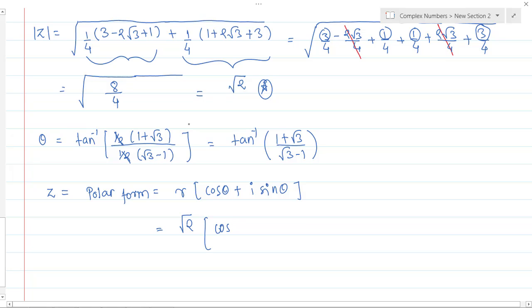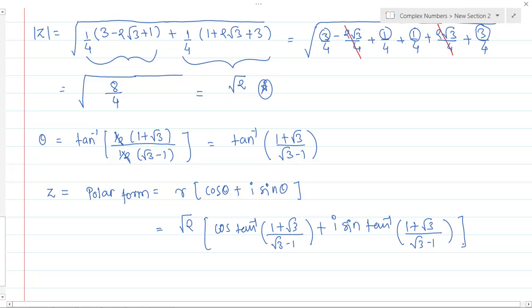But what is theta? That is nothing but the tan inverse of. Okay, so cos of tan inverse of 1 plus √3 upon √3 minus 1 plus I sin of tan inverse of 1 plus √3 upon √3 minus 1.